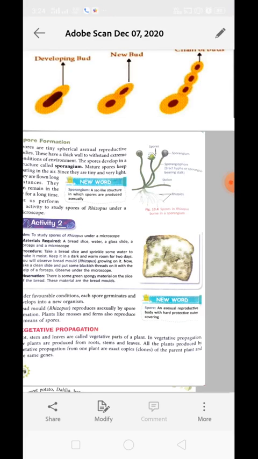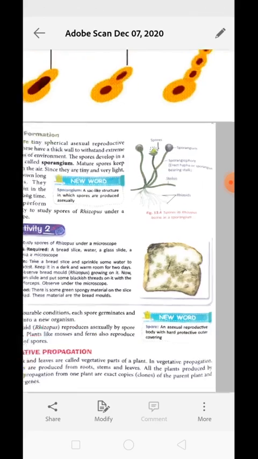Plants like mosses and ferns also reproduce by means of spores. Those plants which do not produce flowers can reproduce with the help of spores as well.